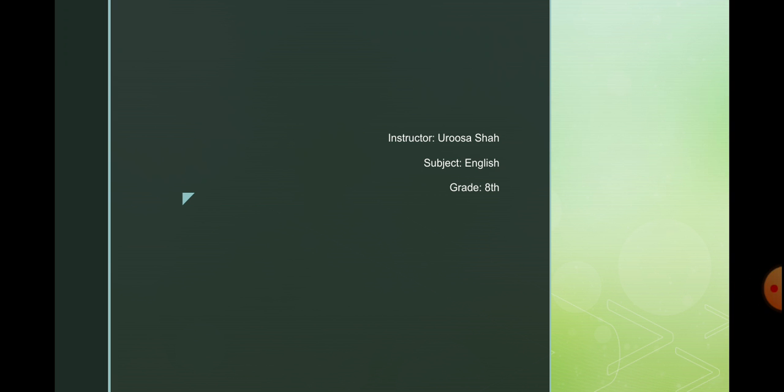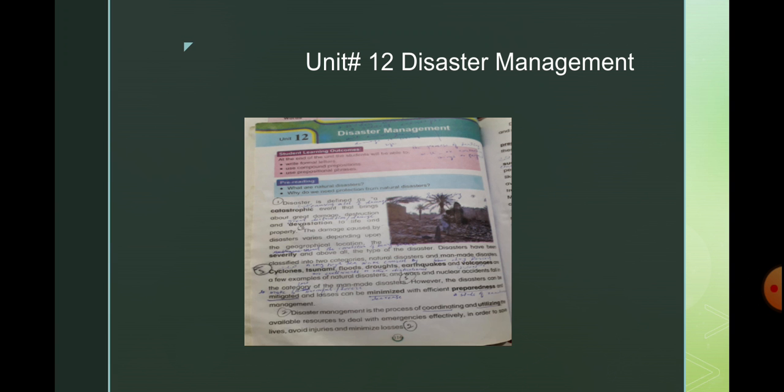Today we are going to start your new unit, unit number 12, disaster management. As you know, unit number 11 has been accomplished and the exercises are solved. So today we are going to initiate unit number 12, disaster management, on page number 116. Kindly open it. There are two pre-reading questions.